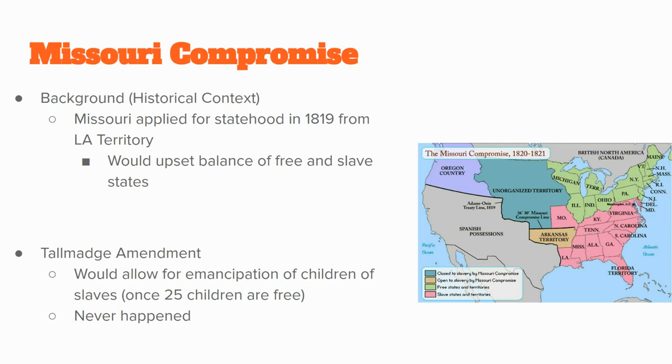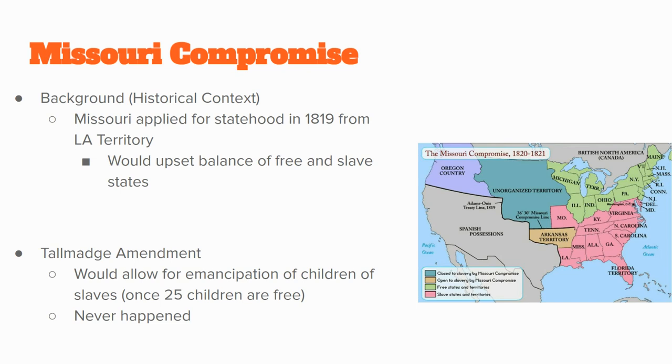There's something called the Talmadge Amendment, which basically is trying to solve this slavery problem for the whole country. It basically says that children of slaves would become free once they were 25 years old. Now, the House of Representatives liked it, but the Senate rejected it, and it never happens.